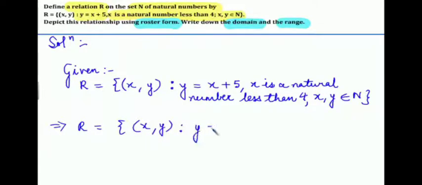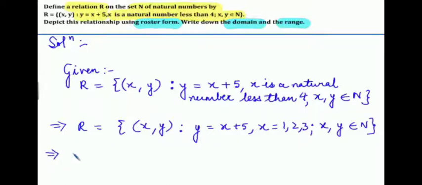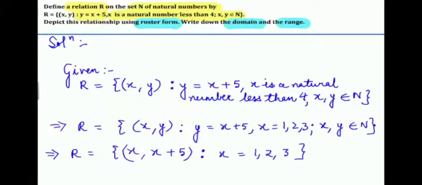So our relation becomes y is equal to x plus 5, where x is equal to 1, 2, 3, and xy belongs to N.